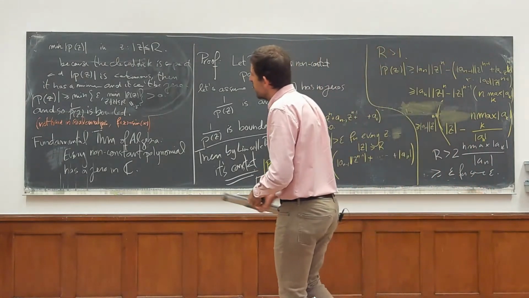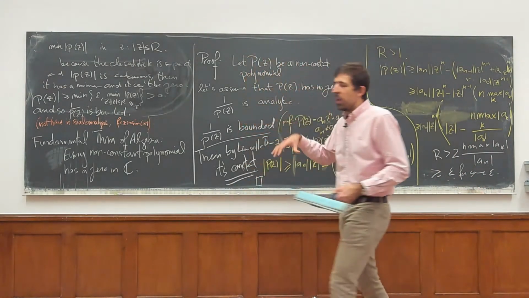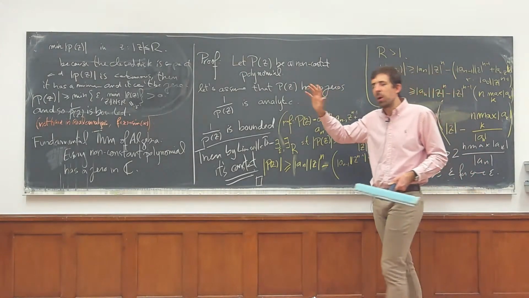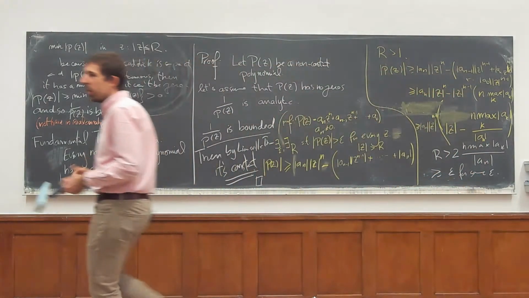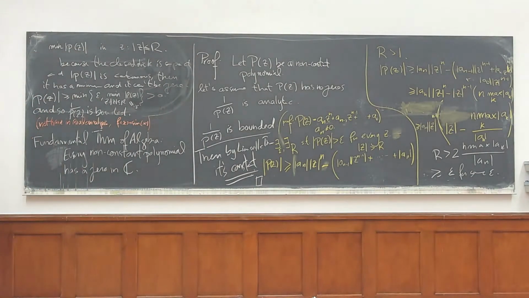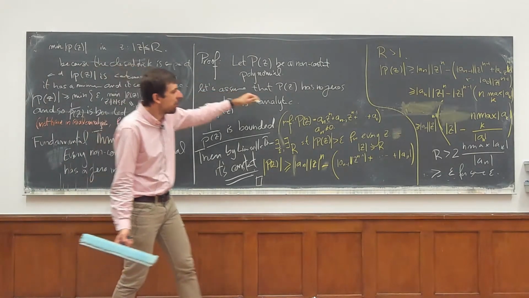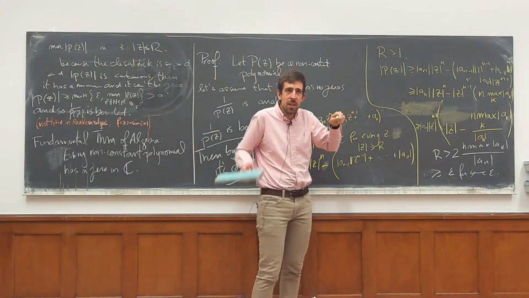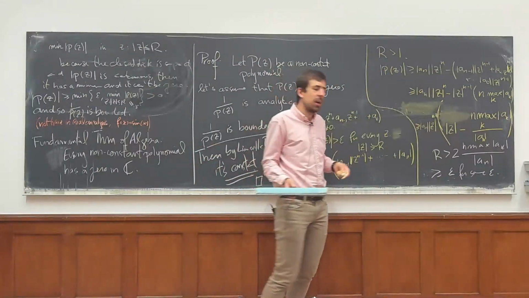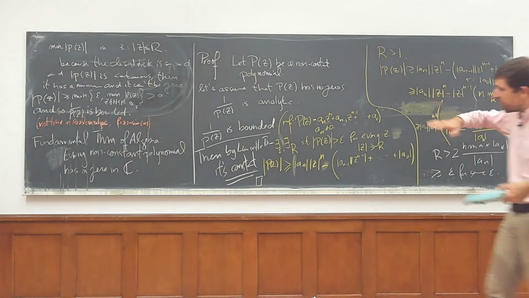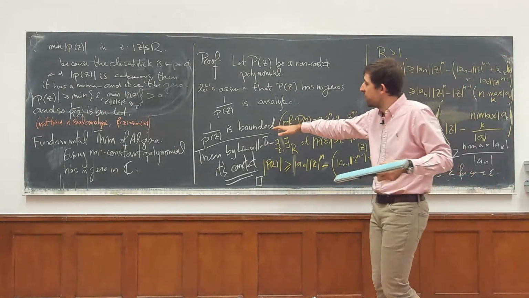Because analytic functions are a bit like polynomials, it will have to, right? 1 over P of z doesn't go to infinity, and polynomials need to go to infinity. The only way this could have happened is if it was constant, and that would mean the original polynomial was constant. Right? We're using the fact that 1 over P of z needs to behave like a polynomial in the sense that after a certain ball, it needs to shoot off to infinity. Or, P of z needs to shoot off to infinity, so 1 over P of z, right?